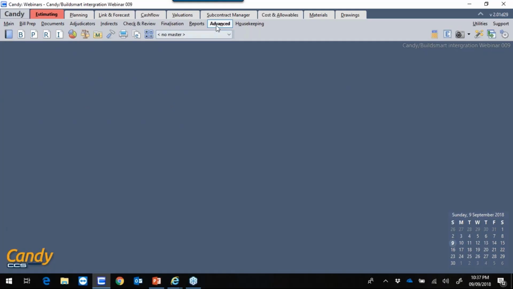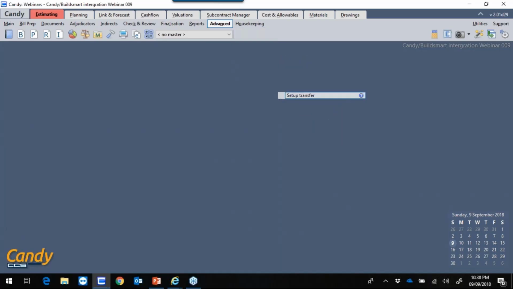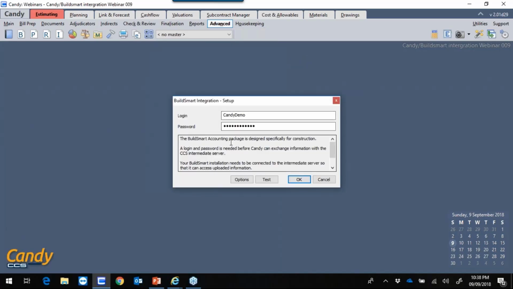Now I will go and do the BuildSmart integration. This is done under Advanced, BuildSmart Integration, and then we have several options here. I'm just going to explain everything and then I'll do the transfer. First, we need to set up the transfer. This is a company-specific login and password. It is not your BuildSmart login details. If you do not have this information, we can supply this to you. As you can see, our organization is Candy Demo and we have a password there.